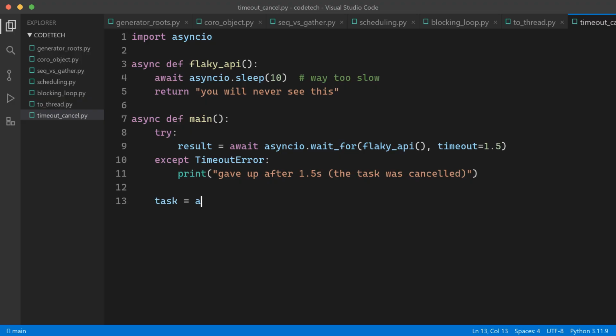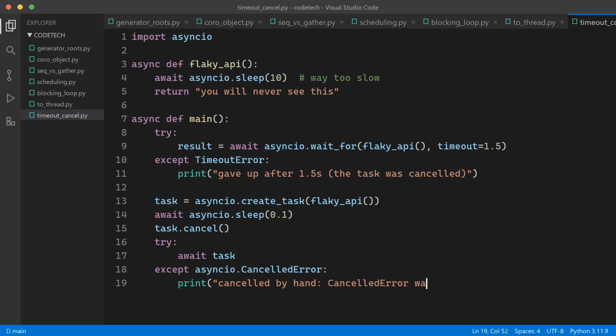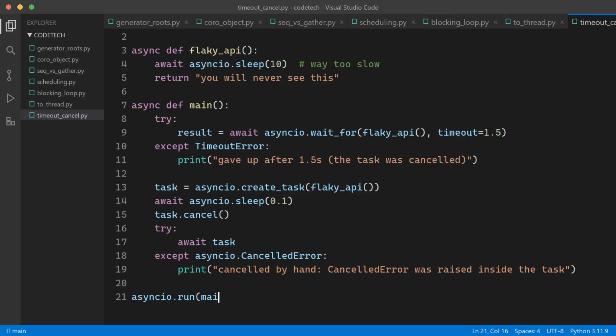Defense number 2, manual cancellation. Create the task, let it run a moment, then call task.cancel. That doesn't yank the rug out instantly. It arranges for a CancelledError exception to be raised inside the task at its next await. The task gets a chance to clean up, close its files and connections before dying with dignity.